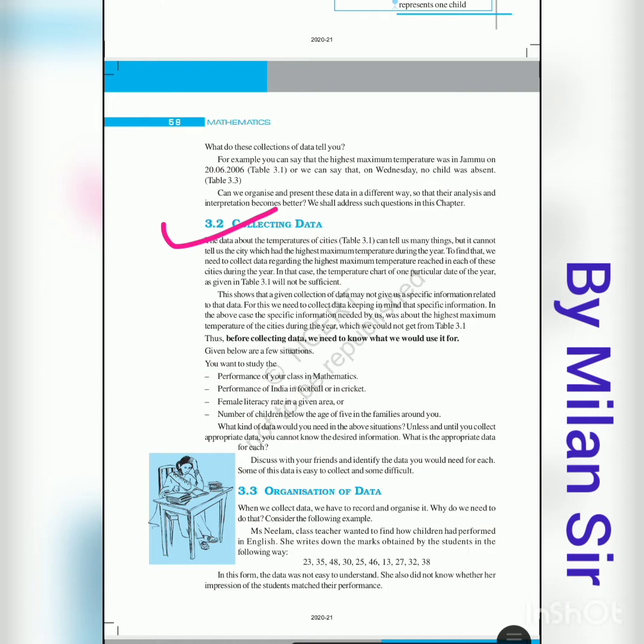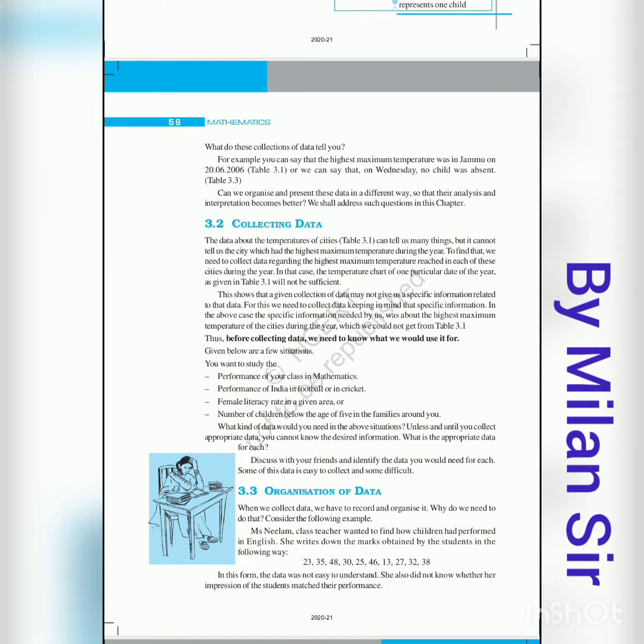There are lots of ways of collecting primary and secondary data. The detailed things we will learn in standard 11 commerce in the statistics subject, and in 11-12 science there is even one statistics chapter: measures of central tendency and how we can represent it.